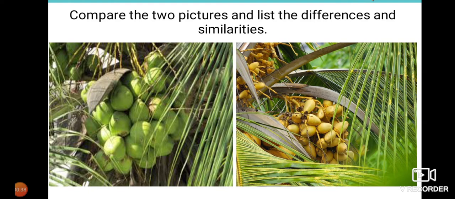Compare the two pictures and list the differences and even similarities. So you will say, what are the similarities? Both of them are tender coconuts. But what are the differences you can observe? Even though they belong to the same species, you can see their color varies, and even sometimes their taste varies, and even their size varies. From this one, what can we observe?